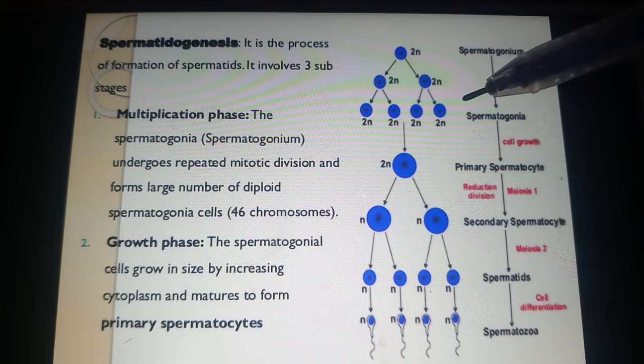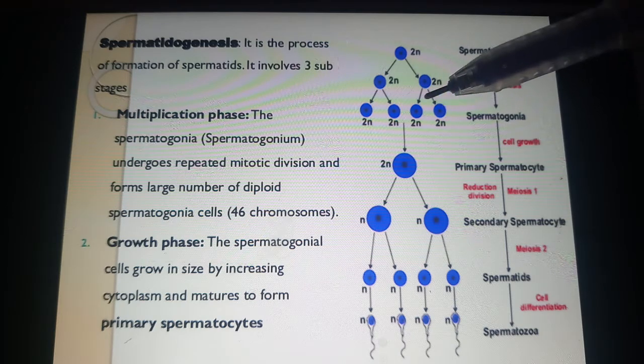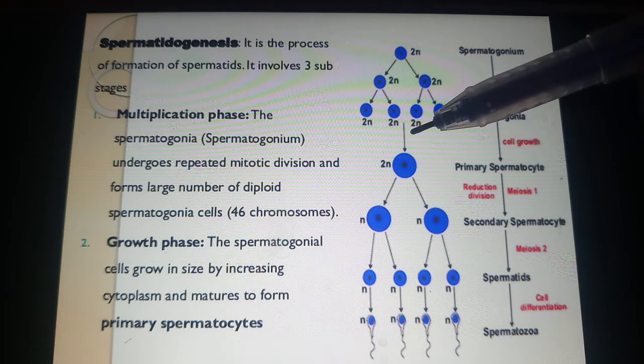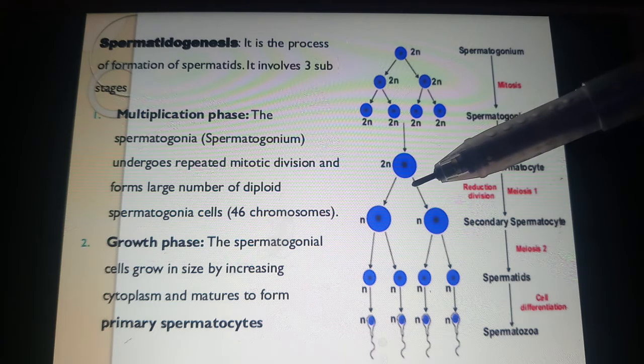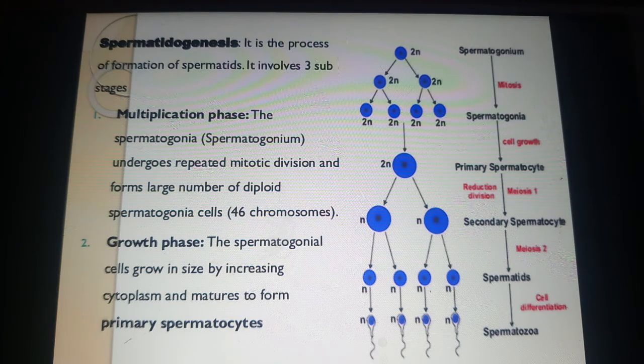Understood? What happens here? The spermatogonia, after the multiplication, increase their size. I've shown one of them here. It increases in size and matures and forms the primary spermatocyte. This primary spermatocyte is also diploid, 2n. It is also diploid in stage.